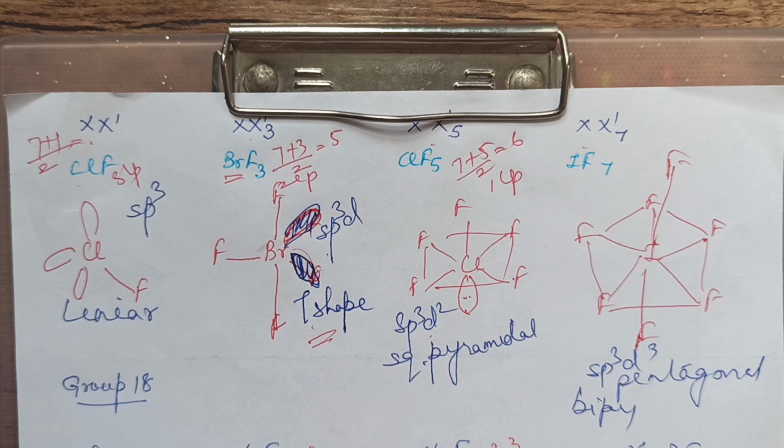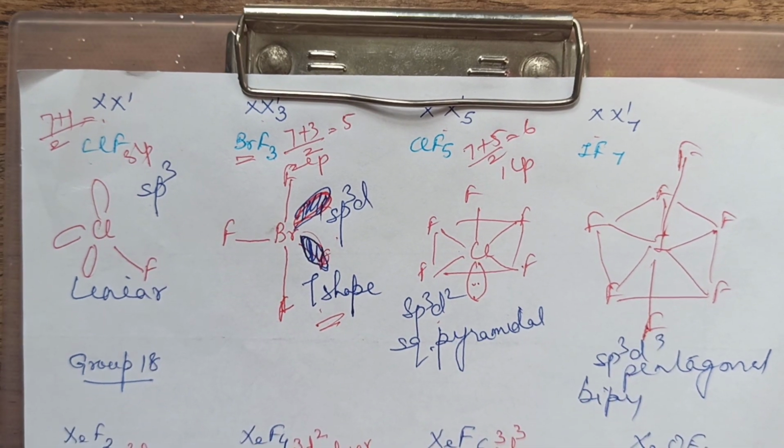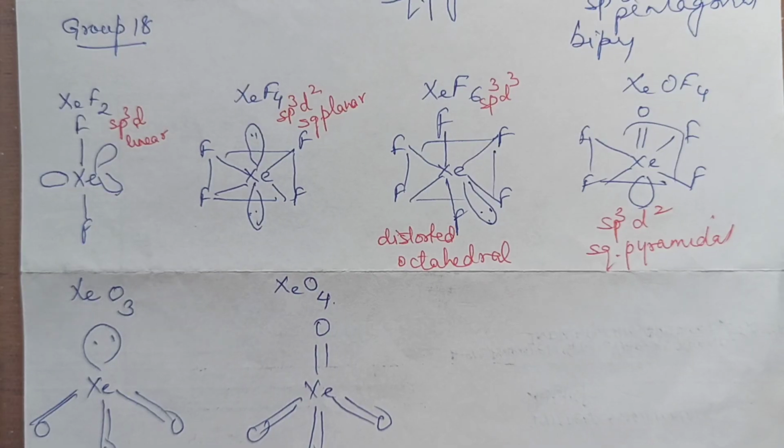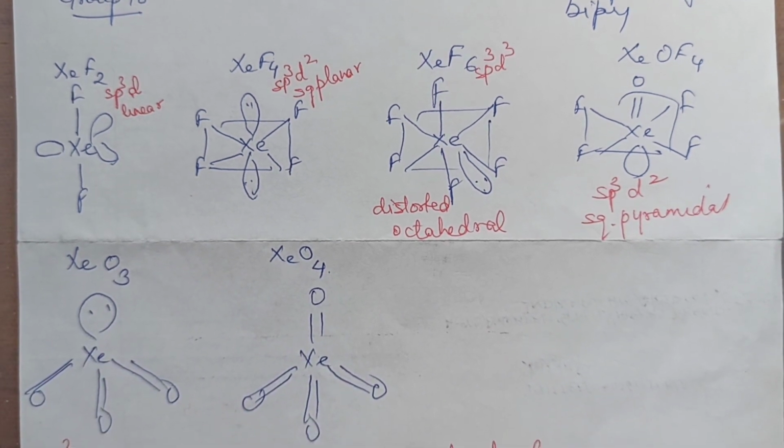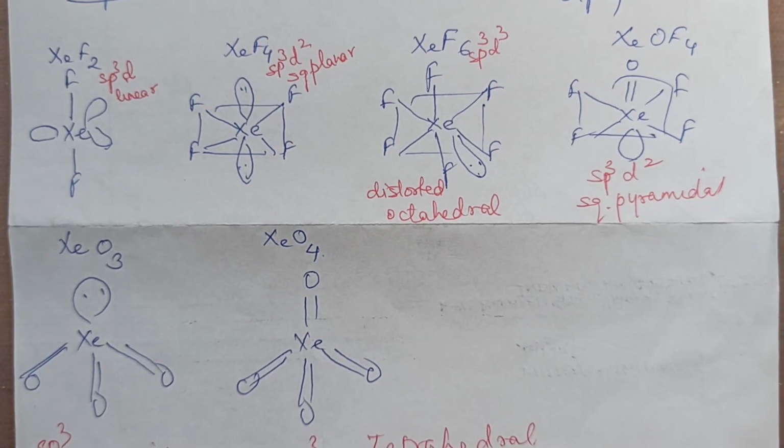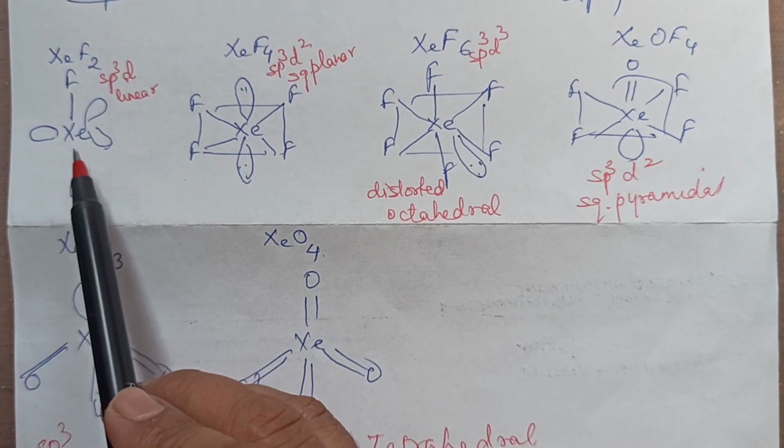Right? Normally, in all the interhalogen compounds, you will find that the central element is larger. It cannot be big, small. Central element is larger, surrounding is small. It cannot be reverse. Now, quickly we'll have a look at group 18 elements. These are these 6 structures of group 18, right? So, all in one go I have shown you. So, you can calculate the hybridization.